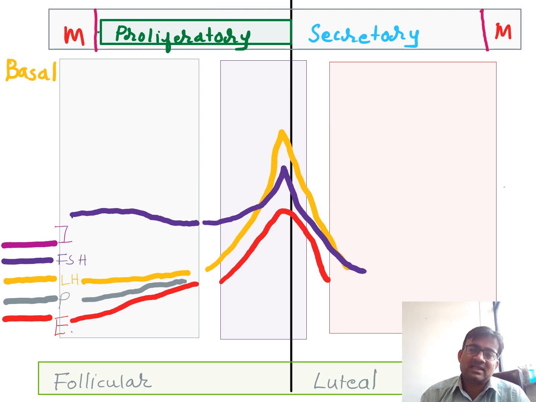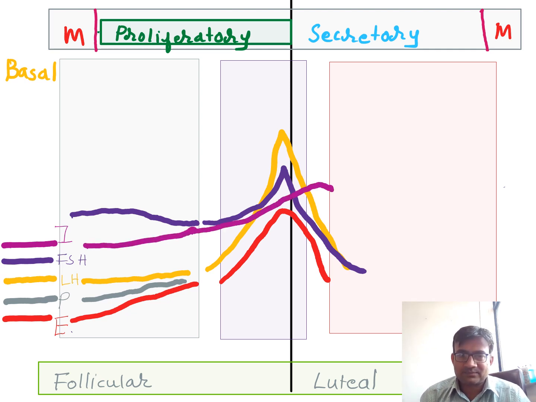The reason for this is that estrogen initially was causing negative feedback, but here since the estrogen level has increased, this negative feedback mechanism will change to positive feedback, and as a result of that, the GnRH pulses will ultimately lead to increased LH as well as FSH activity, and inhibin activity, see, is constantly increasing. So this was up to 14, where ovulation is occurring.